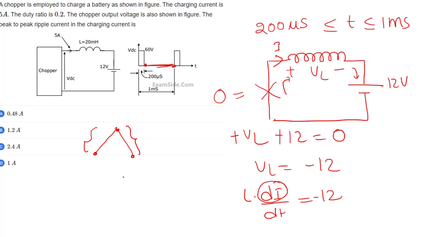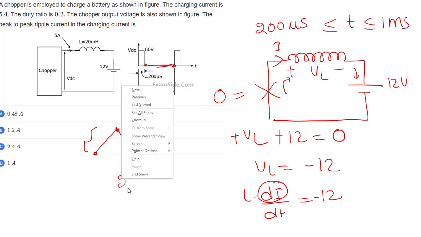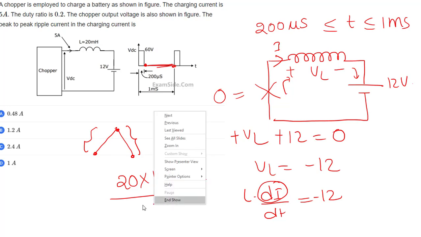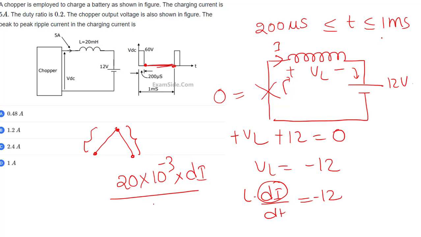L is 20 into 10 power minus 3, dI is kept like this. dt is the change in time: 1 millisecond minus 200 microseconds, so that is 800 microseconds. 200 plus 800 becomes 1000 microseconds.